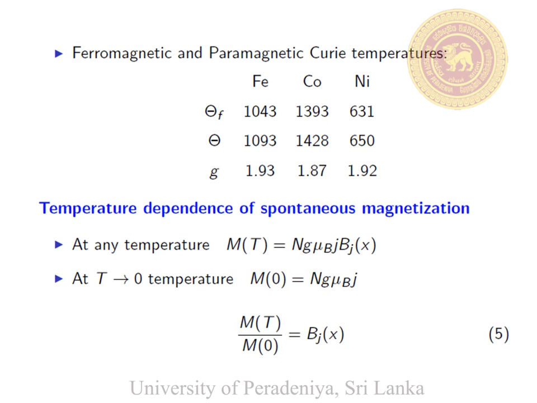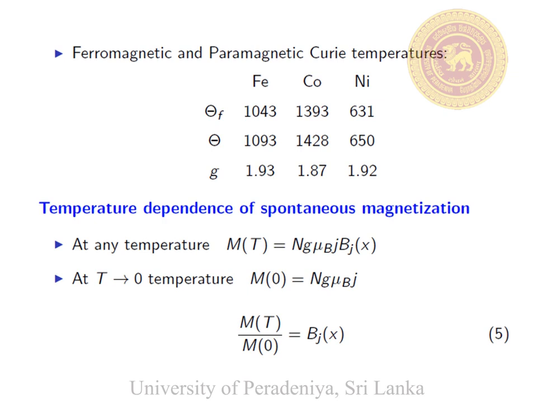In this table, you can see the ferromagnetic Curie temperature, paramagnetic Curie temperature, and the Landé g factor. Here theta is the paramagnetic Curie temperature. At zero temperature, the Brillouin function is equal to 1. So the magnetization is equal to n g mu_B J at zero temperature.